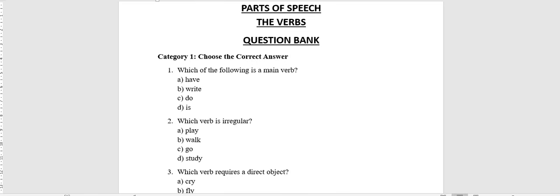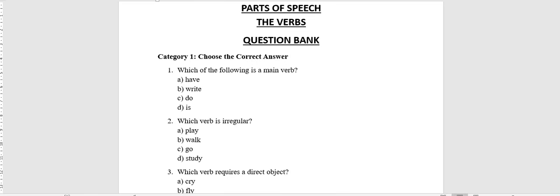Today we are going to discuss the second part of the parts of speech, which is the verbs. Here we have an exercise and we are going to answer it. There is a question bank and we are going to answer it. First category is choice. Choose the correct answer.